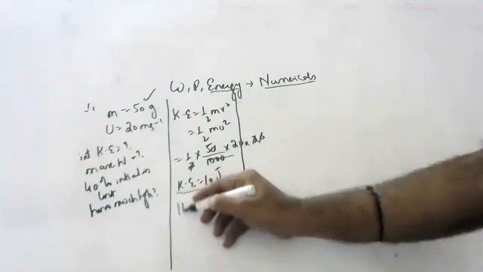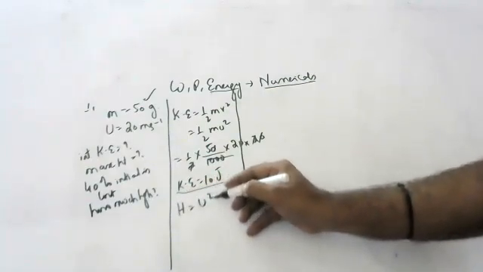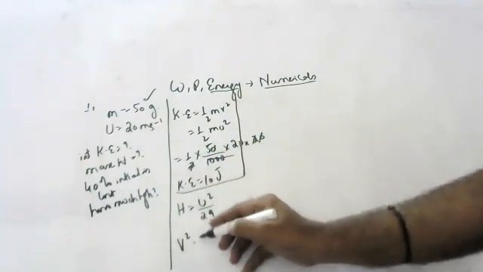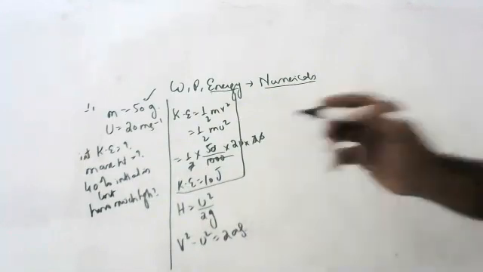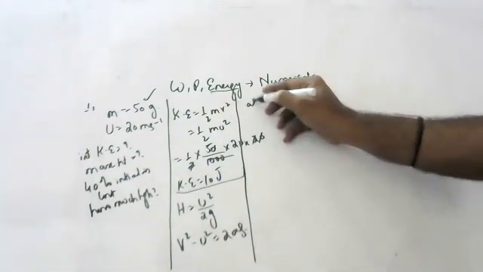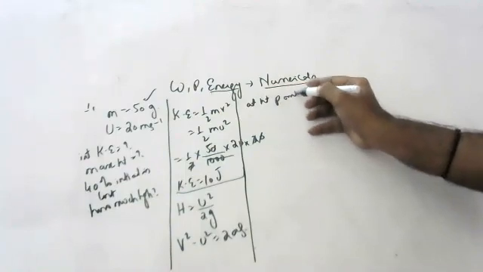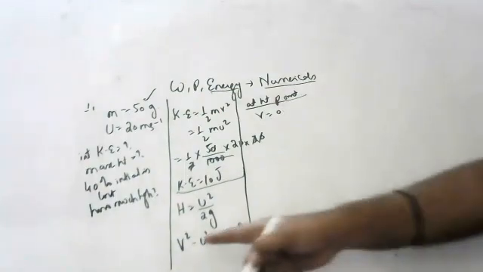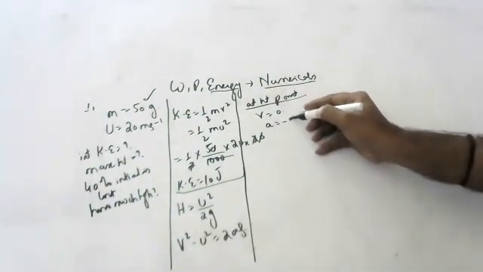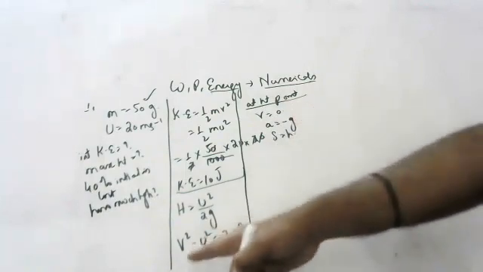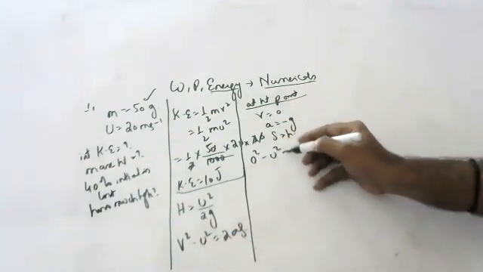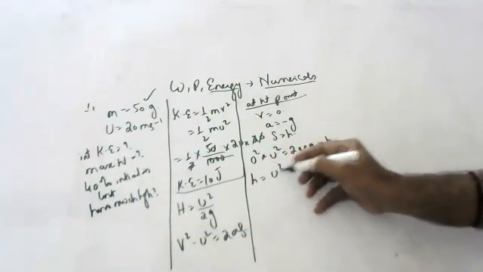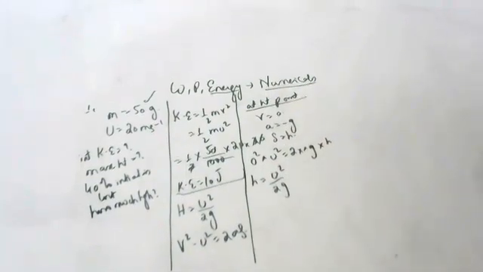Next, the maximum height attained by the body. The formula is u square by 2g. How you got that formula: we know v square minus u square is equal to 2as, the third equation of motion. At the highest point, the final velocity will be 0. And a is minus g because it is going against gravity. S is h. Substitute in this formula: 0 square minus u square is equal to 2 into minus g into h. The minus signs cancel. h is equal to u square by 2g. This is the formula for maximum height attained by the body.